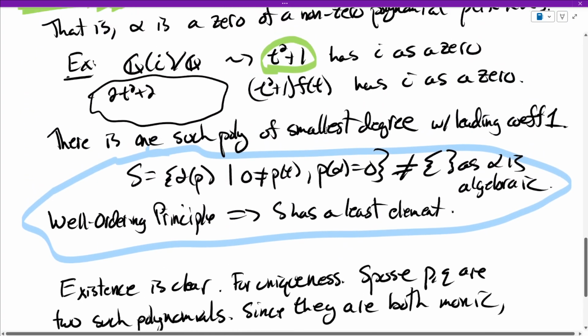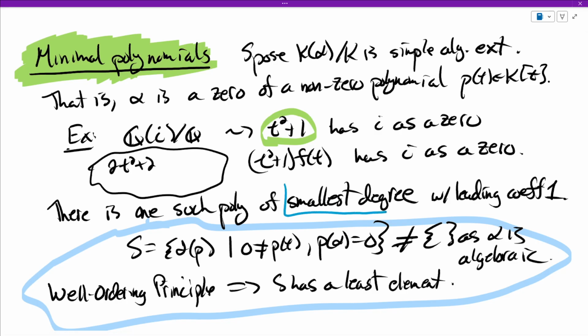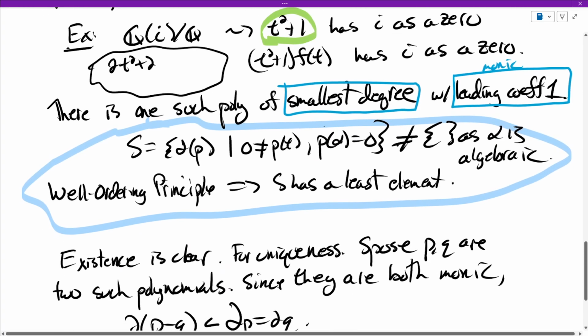All right, so let me just backtrack here. If you have a simple algebraic extension, then alpha, the element you're adding in, is an algebraic number over k, so it's a root of a non-zero polynomial over k. Among all of those polynomials, there is one and only one that has the smallest degree and is monic. This is the monic condition. One and only one. That polynomial is therefore special. It's something that is, we say canonically, naturally attached to alpha.